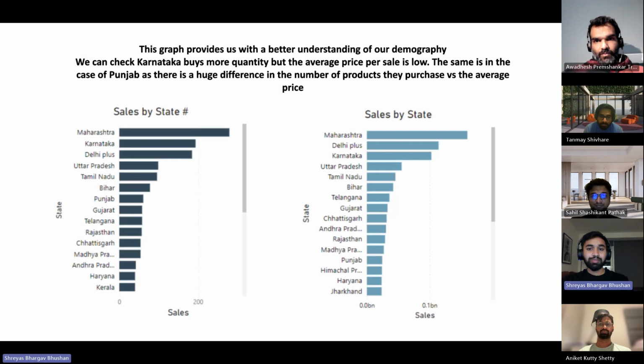This graph provides us a better understanding of our demography. We can check that Karnataka buys more quantity, but the average price per sale is low. The same is the case with Punjab. There's a huge difference in the number of products they purchase versus the average, and vice versa in some other states.